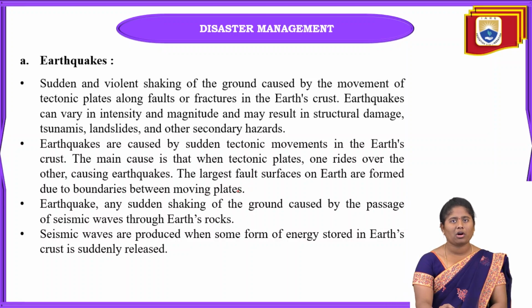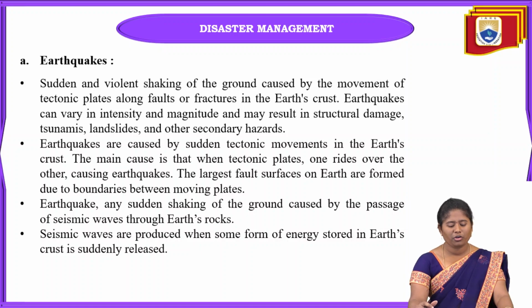And mainly the largest faults of the Earth's surface are due to the boundaries between the moving plates, and due to the sudden shaking of the Earth's surface, the ground. Why are these caused? Due to the seismic waves that are caused in the Earth's rocks. What is meant by seismic waves? That is one form of energy that is formed in the Earth's crust.